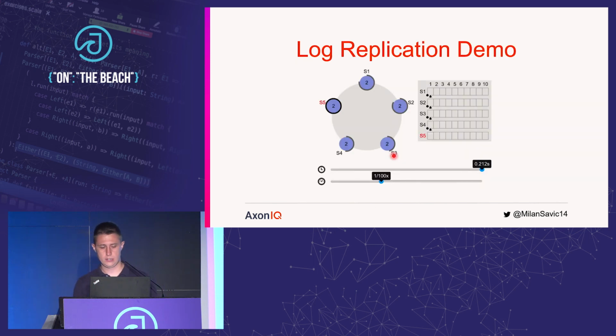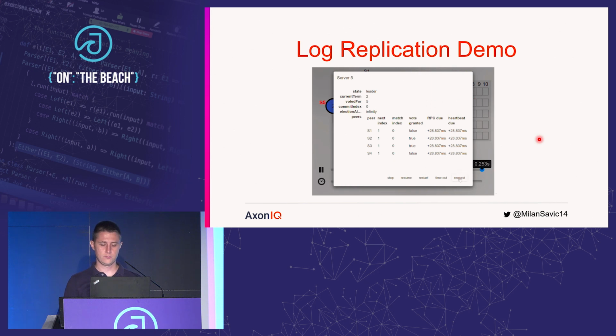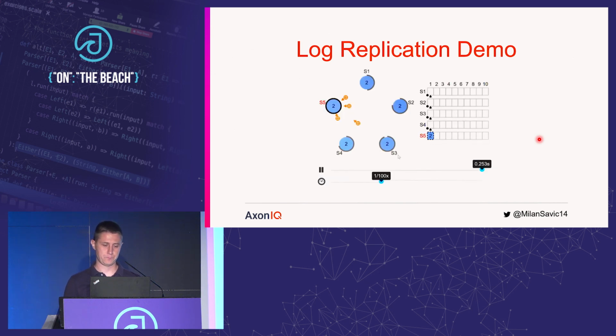Okay, let's now take a look at how log replication works in practice. Here we have leader S5. We are going to request some information from it. Here first we will see some heartbeats sent to others. Then we request new information. We see in term 2 we have a new entry to replicate. It will be replicated to other logs, and now we are receiving OK responses for the append entries message.